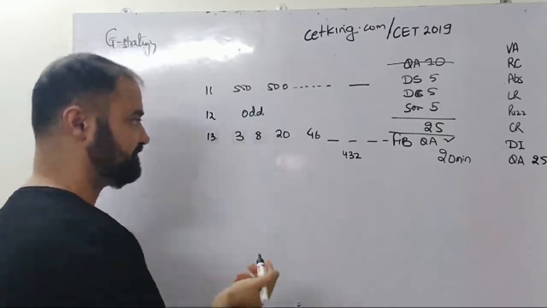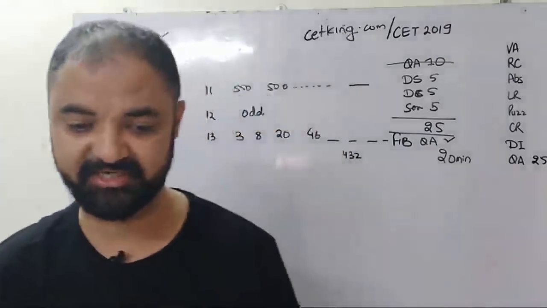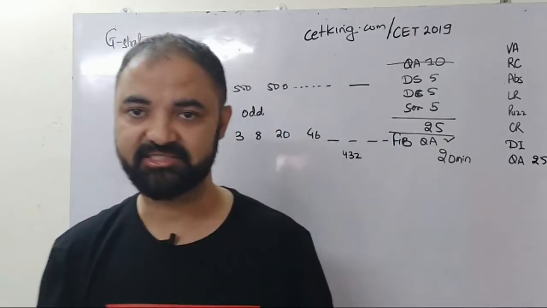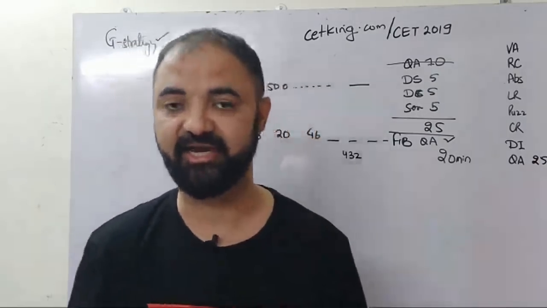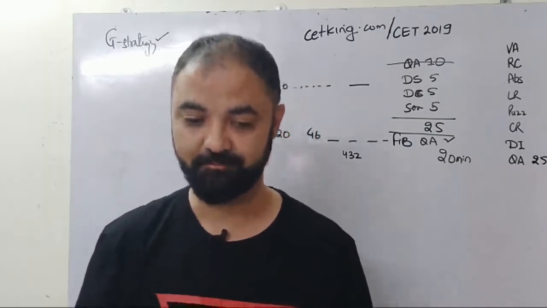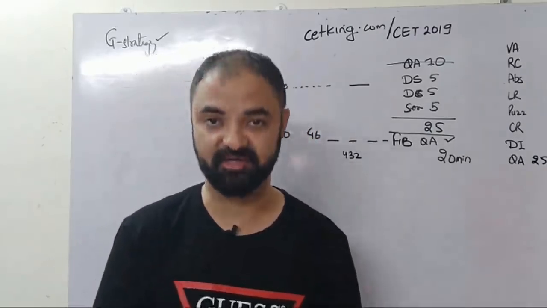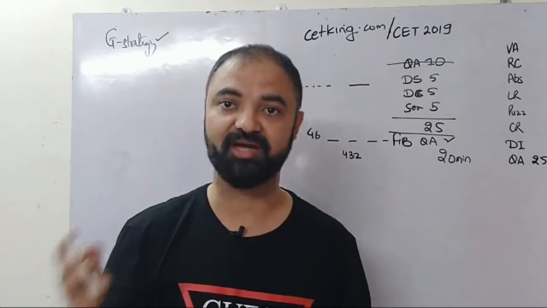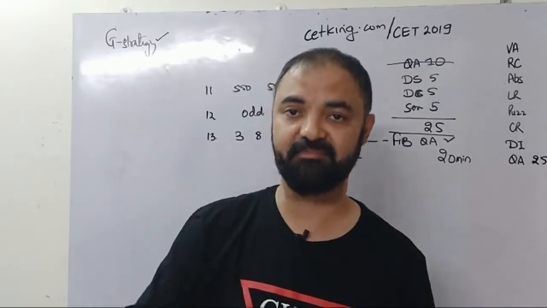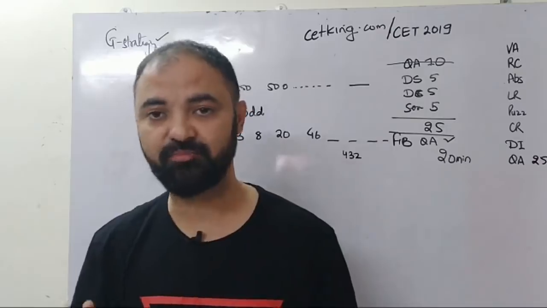What I recommend is we can use G strategy here. Wherever possible, I am trying to use G strategy. G strategy is basically using the options, using any crap method to get the answer. Last year I solved the CET paper using G strategy and I got 85 percentile. Not that great, I'm not proud of my scores obviously, but this proves to my students that G strategy works. G strategy can help you score more marks overnight. That was the main agenda of giving my paper with G strategy so that we can solve it. And because there is no negative marking, you are going to mark some questions.